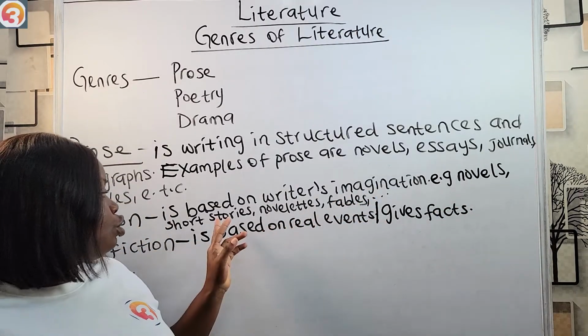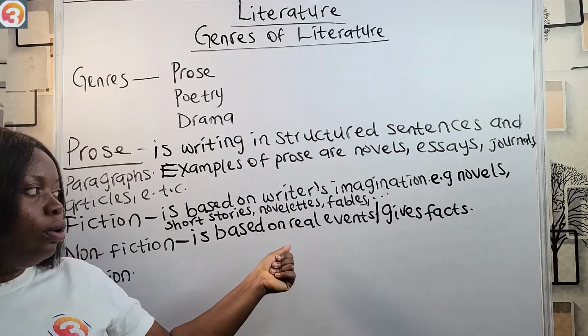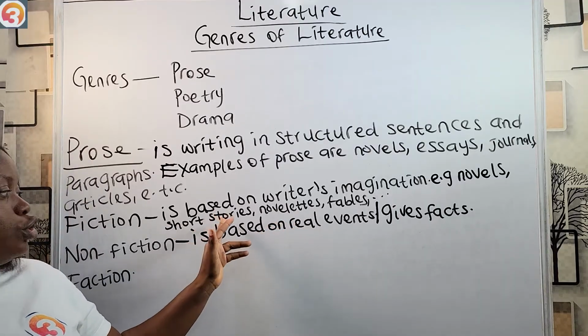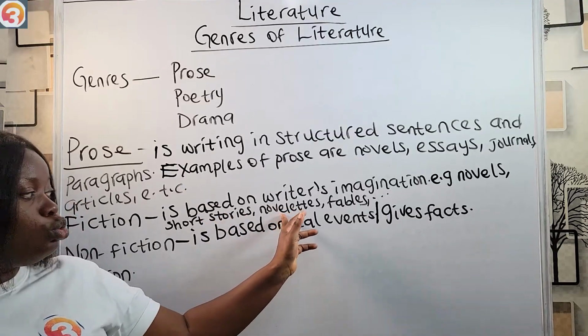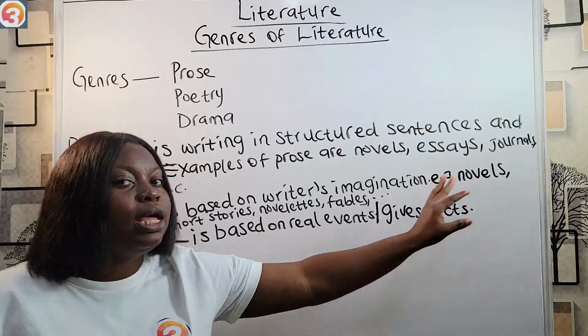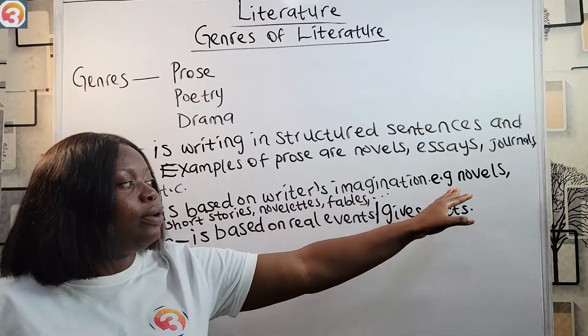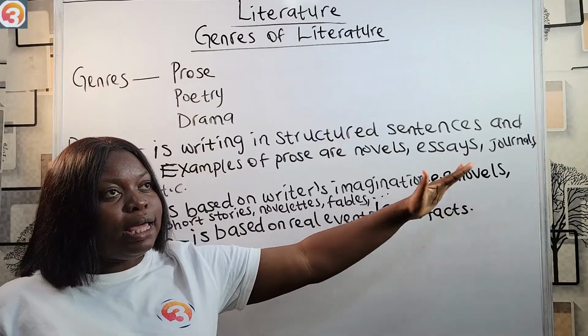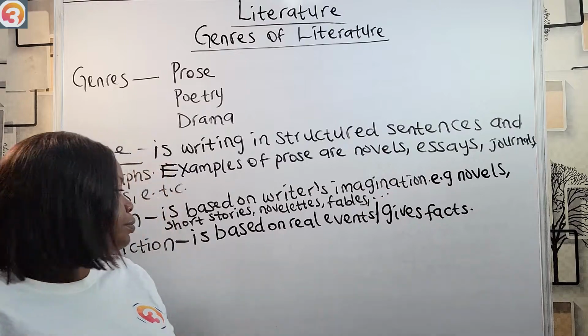Novels, short stories, and novelettes are similar. The only difference is in the length or the number of pages they have. Short stories are the shortest, then we have novelettes. Novelettes are too small to be classified as novels and too big to be classified as short stories, so we call them novelettes. And then we have novels, the bigger, more developed prose.